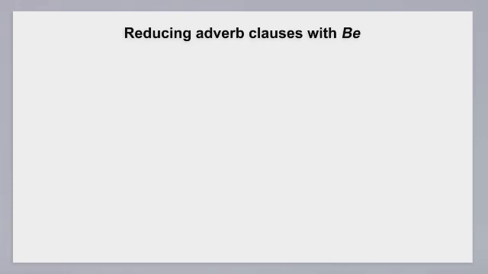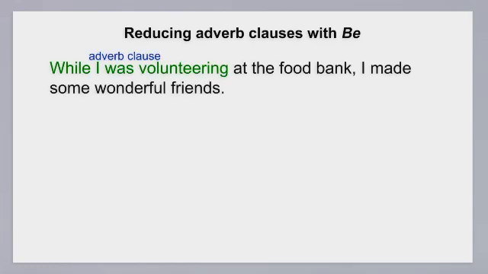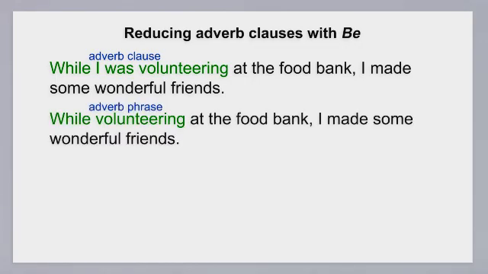Let's look at the example sentence. While I was volunteering at the food bank, I made some wonderful friends. The adverb clause, while I was volunteering at the food bank, can be reduced to an adverb phrase. While volunteering at the food bank, I made some wonderful friends. Notice I omitted the subject pronoun and the be verb.